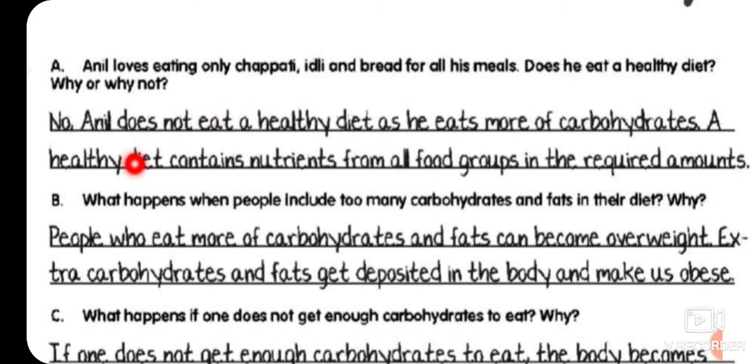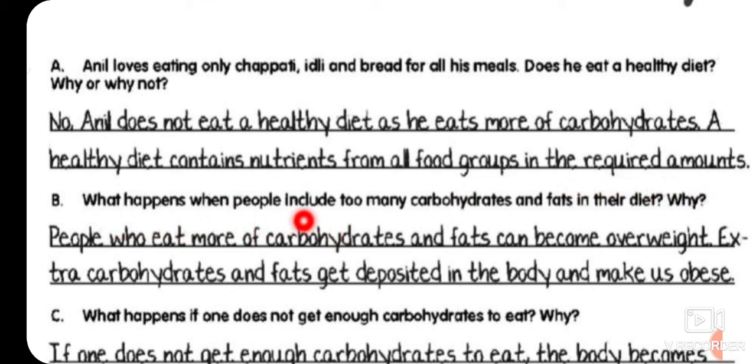Why or why not? Children, as we have discussed, one kind of food is not good for our health. So no, Anil does not eat a healthy diet as he eats more carbohydrates. A healthy diet contains nutrients from all food groups in the required amount.